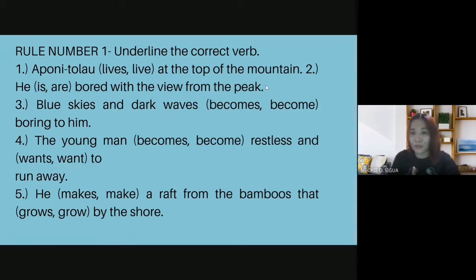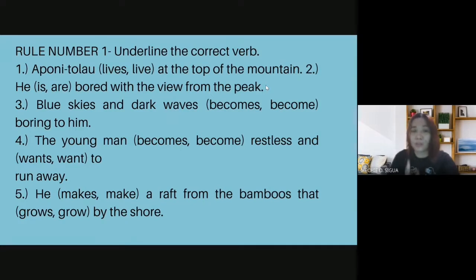Lives or live? Right? It's a misconception. This is a common error, especially in English grammar, subject and verb agreement. We thought if the verb has s, it is plural, and if there's no s, it's singular. We are very wrong to that.